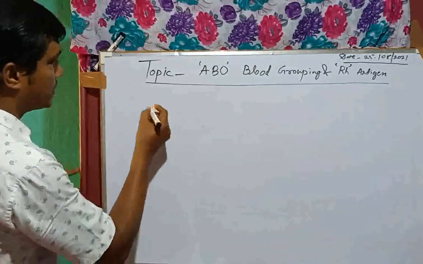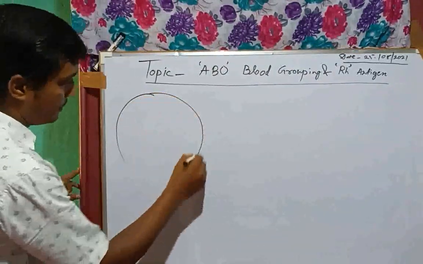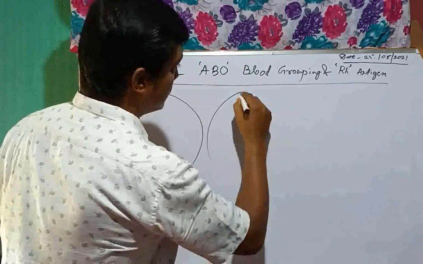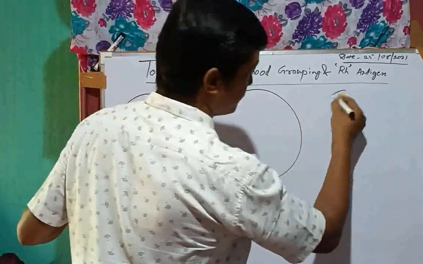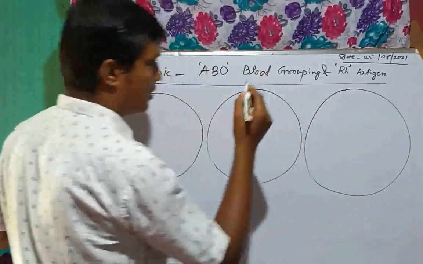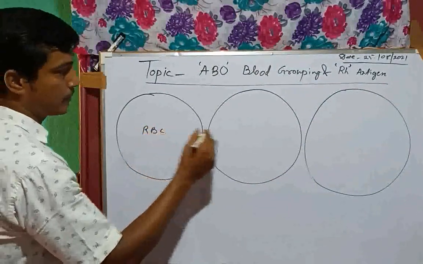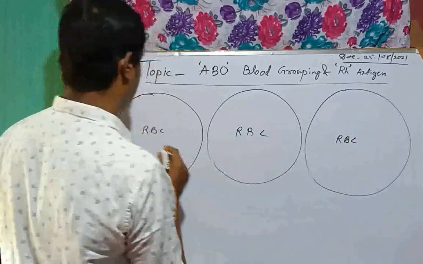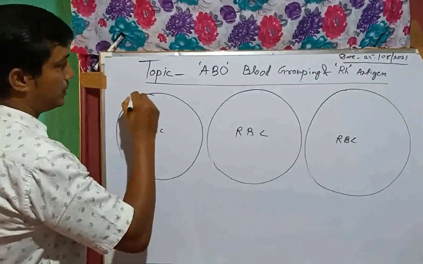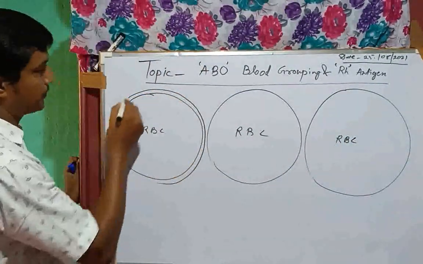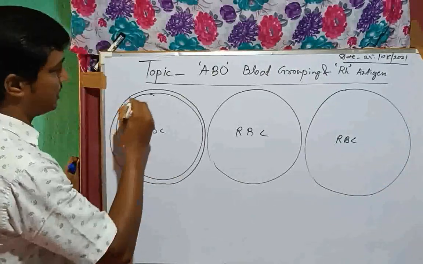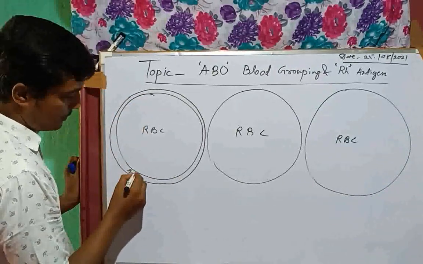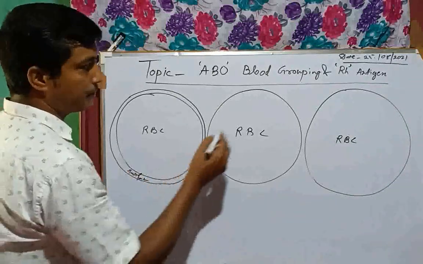I want to show you a small diagram. This is RBC, this is RBC, this is RBC. This is the outer layer or surface of RBC, same as here.